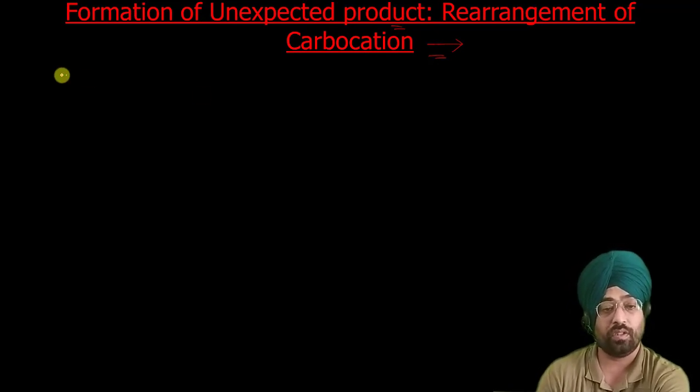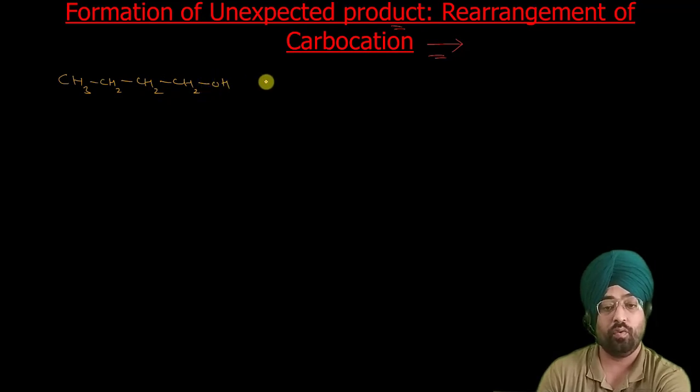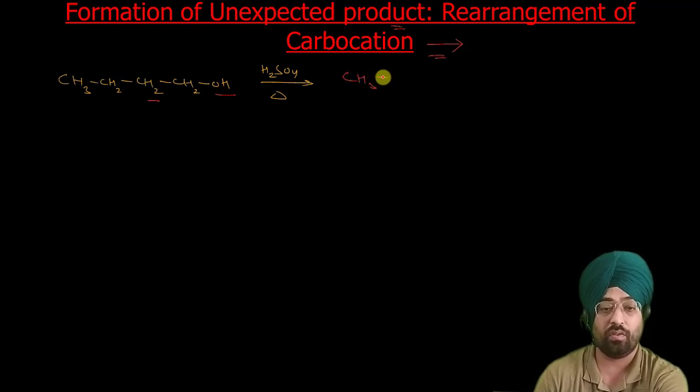Now let us suppose we have to dehydrate butanol, CH3CH2CH2CH2OH, with sulfuric acid. What we assume is that the OH goes from here, H goes from here, so CH3CH2CH=CH2. This is our expected product.